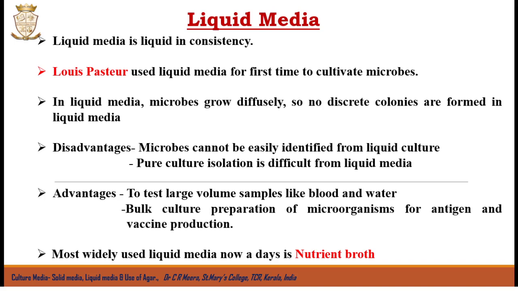Clone of cells means cells originating from a single parental cell. So on solid media, you can see discrete colonies with specific colony morphology, which is very useful in the identification of microorganisms. But in the case of liquid media, microbes grow very diffusely. It will not be producing discrete colonies. So identification of microorganisms from the liquid media is not an easy task.